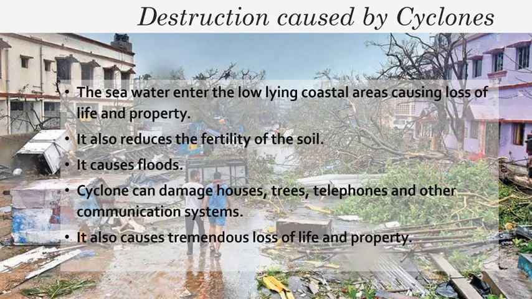First one, the seawater enters the low-lying coastal areas, causing loss of life and property. Second point, it also reduces the fertility of the soil. Third point, it causes floods. Fourth point, a cyclone can damage houses, buildings, trees, and other communication systems. It also causes tremendous loss of life and property.